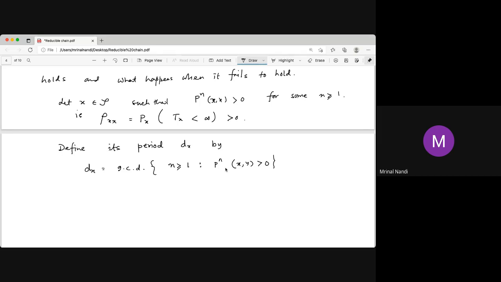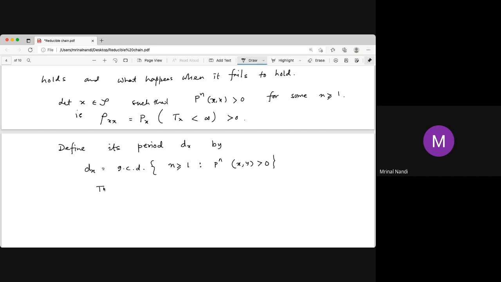That means from 0 you can go to 1, then come back to 0. By the 4th step you can come back to 0, by the 6th step you can come back to 0. So for any even number you can come back to 0. So the GCD is 2, and the period is 2. But in, say, the absorbing case, the period is actually 1, the GCD is 1. So the important question is whether the period is 1 or not.